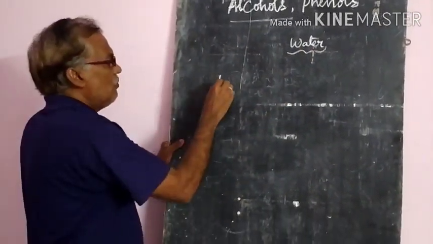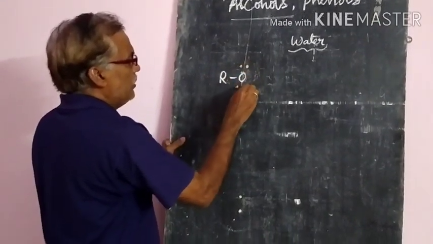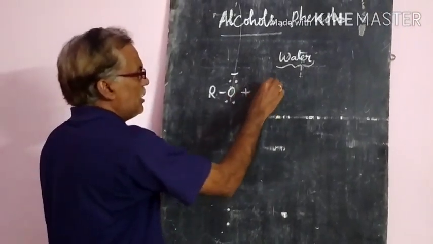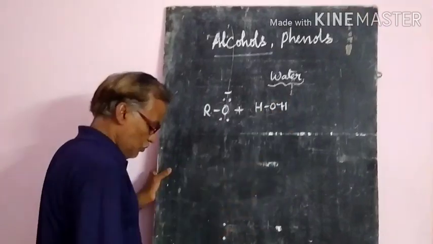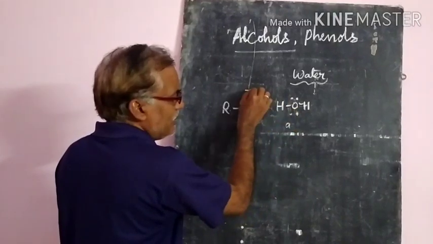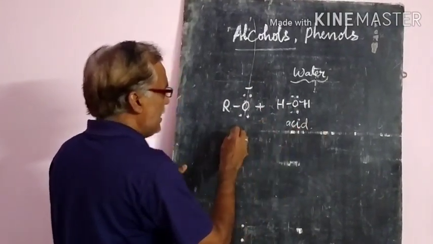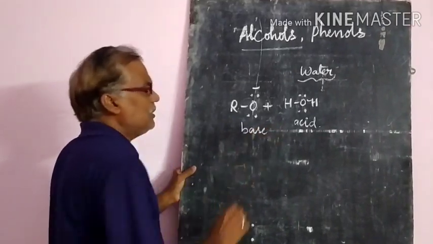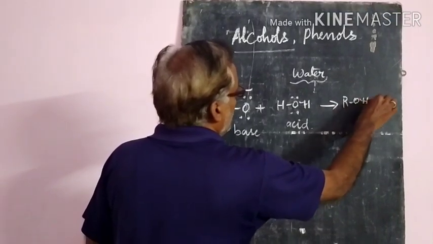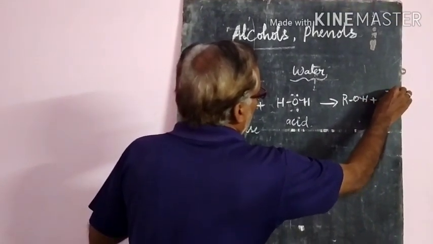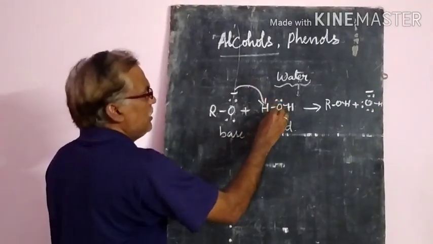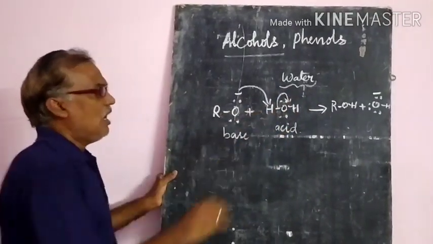Example, suppose RO- alkoxide ion. If you take the alkoxide ion, it is acting like a base. If you take water, HOH, H2O, it will give the hydrogen ion, so it is considered an acid. Then it forms the alcohol ROH plus OH minus. That means 2 electrons will come and occupy this, and it will go like this, then automatically ROH and this.